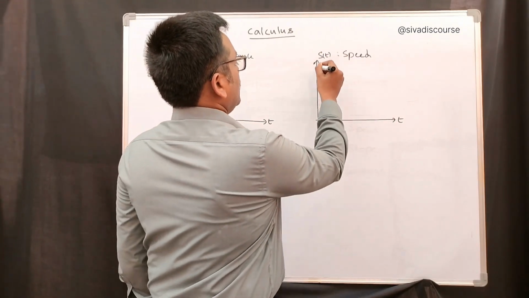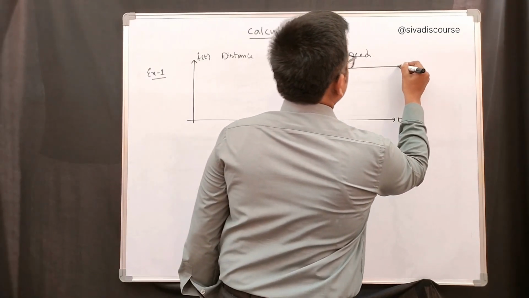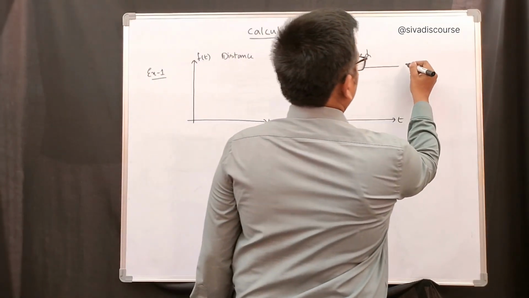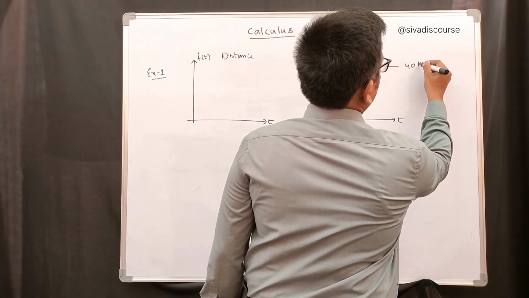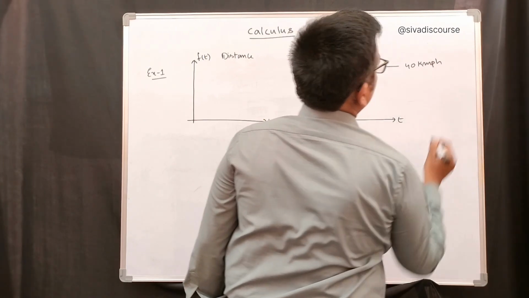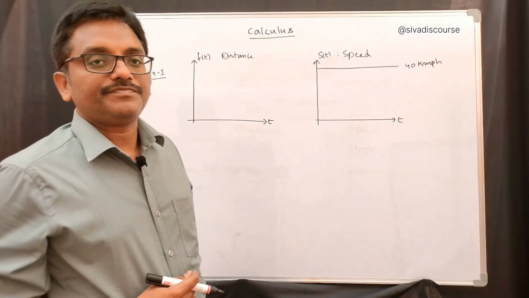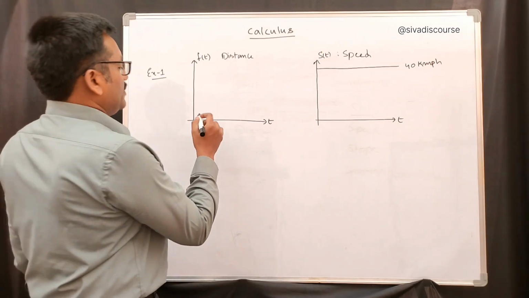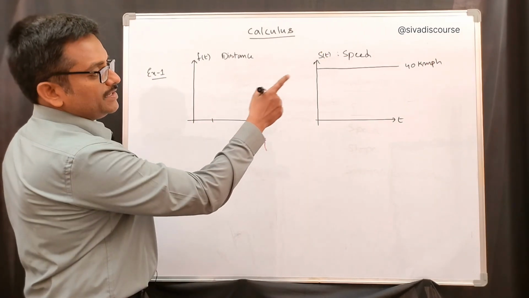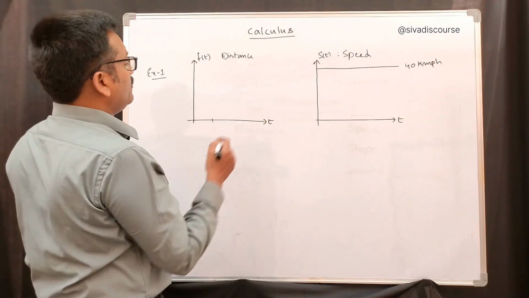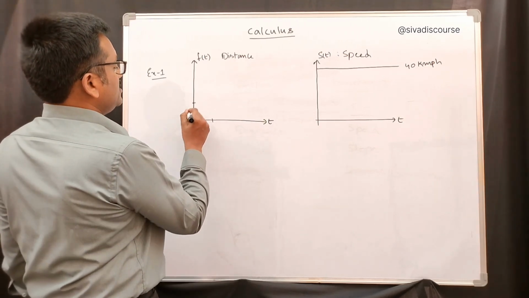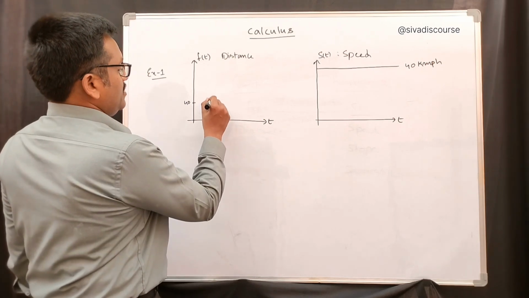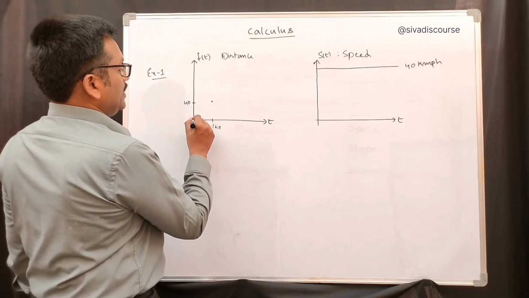For example, if we consider some car going with a constant speed, let us consider this is 40 kilometers per hour. The speed is constant. Now, for the first 1 hour, because for 1 hour it is going 40 kilometers, let us consider this is 40 and this is 1 hour, and the car will go like this.